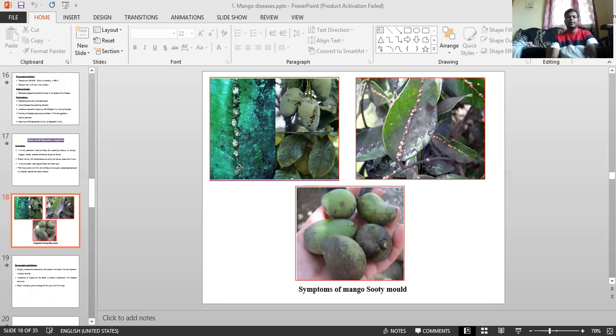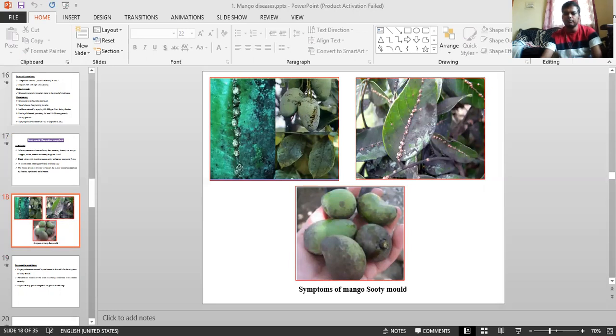In India, many kinds of fruit and plantation crops are affected by the disease. Sooty mold can be caused by Tripospermum acerinum, but the disease is more commonly caused by Capnodium mangiferae and Meliola mangiferae. Two genera, Capnodium and Meliola mangiferae, can cause the disease.